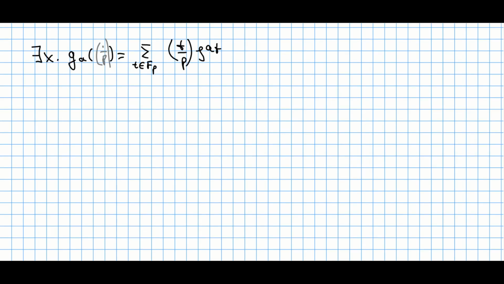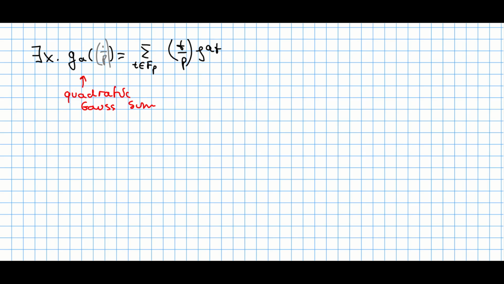Here's the final example, and this is a special case of Gauss sum, which has another name, which is called the quadratic Gauss sum. This time, instead of picking any arbitrary character, we're gonna take a specific character, which is known as the Legendre symbol. You already know about this, and you just sum over all elements of this F_p, and you take this Legendre symbol of t modulo p and multiply this by zeta raised to the power of a t.